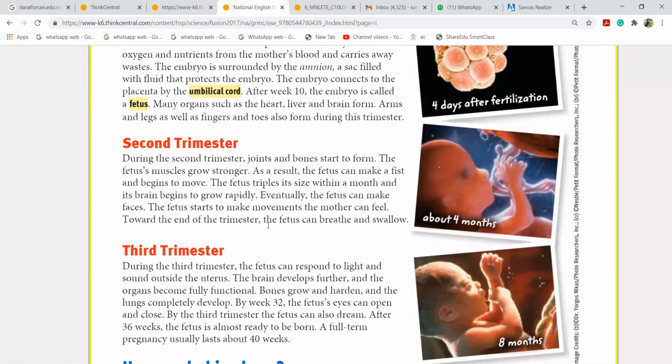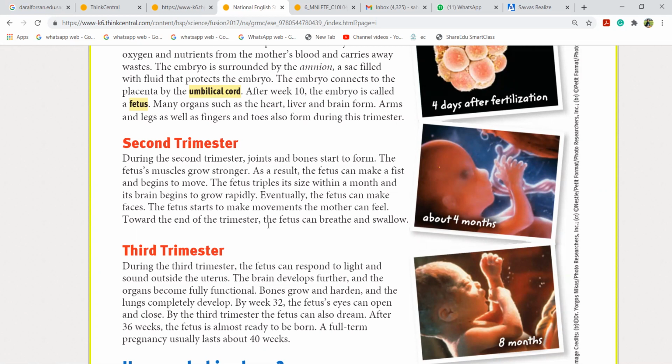Okay, second trimester. Joints and bones start to form in the second trimester. That's why the mother needs more calcium. The fetal muscles become stronger. As a result, the fetus can make a fist and begin to move. They can close their fingers and make a fist. They don't know how to move yet, but they know how to move their hands. When they move their hands, the body pushes them to the other side and they rotate inside the mother's uterus. And SubhanAllah, the mother starts feeling it in the second trimester.